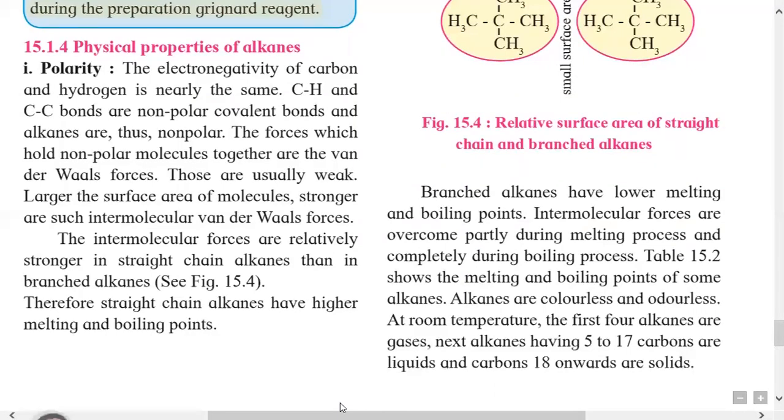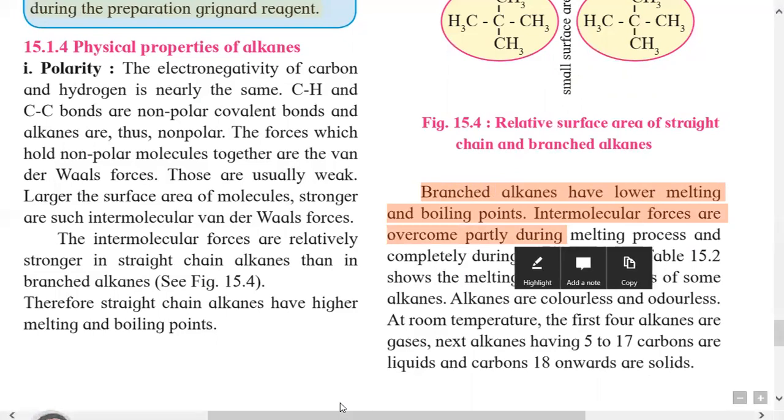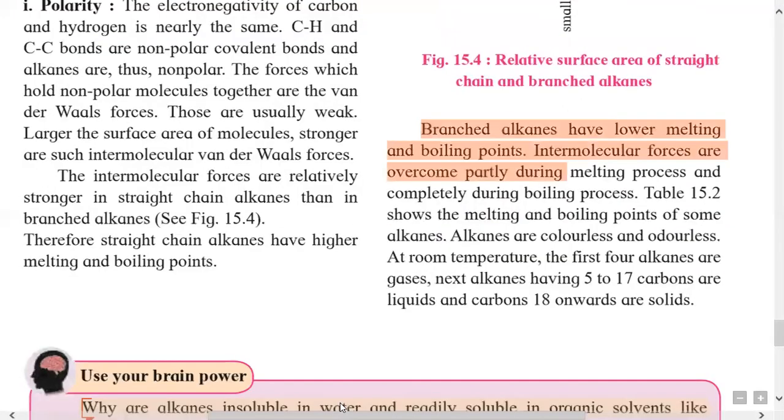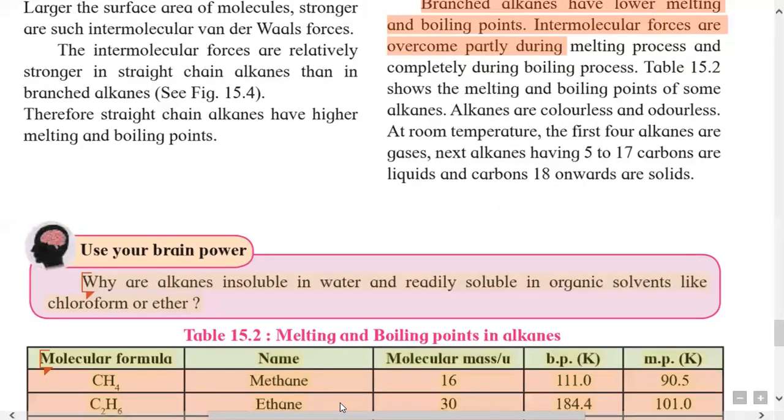The branched chain alkanes have lower melting and boiling points. Again, the reason is intermolecular forces. These are less in branched chain alkanes than the straight chain alkanes. In tabular form, the melting points and boiling points of alkanes are compared with their molecular mass.